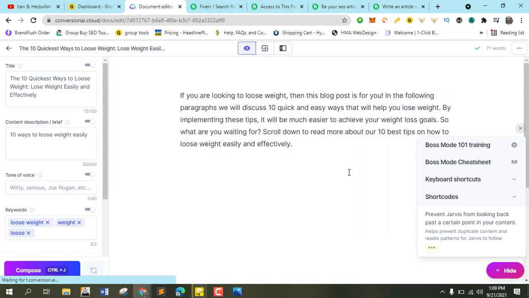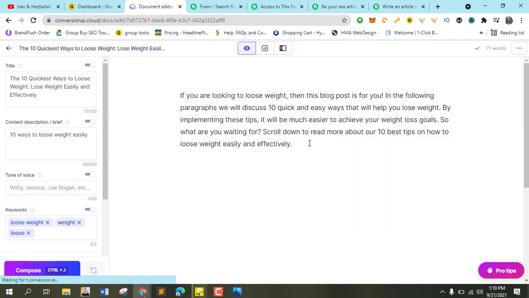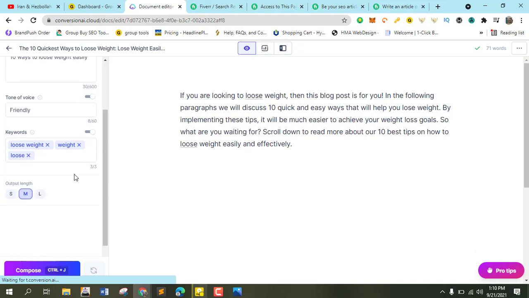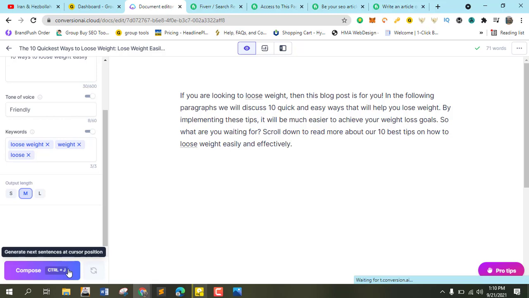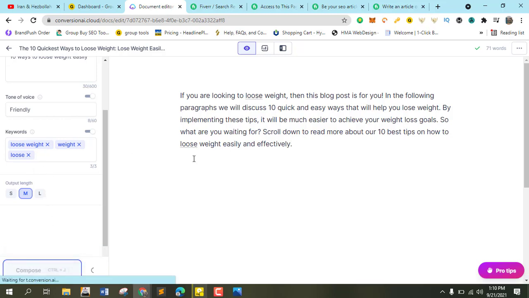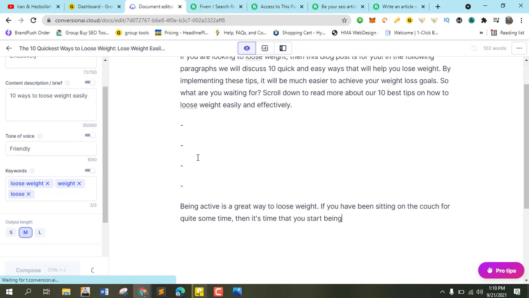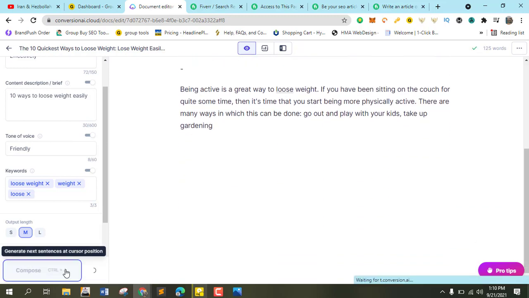Boom, skip the tutorial. So as you can see here, this is the intro page. We need just 3 pages: the intro page, the body page, and also the conclusion page. I want this thing to write it in a friendly voice. Just go with that one. Then switch this thing to low content. Click on compose. If this thing doesn't generate what you want for you, then we have to try again. So let us continue.